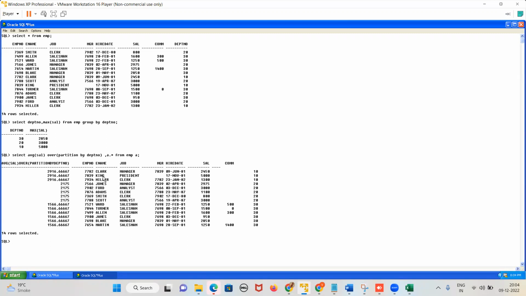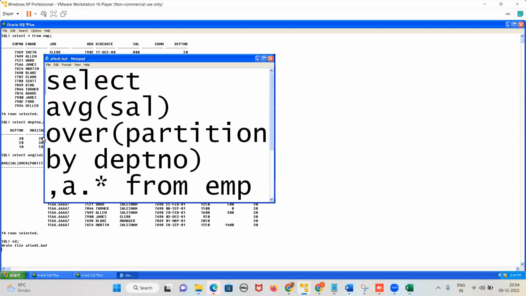See, partition by is what? It is partitioning the record. Group by is also partitioning. But here only one record is coming, right? Department wise maximum salary. So for this department, what is the maximum salary? For this department, what is the maximum salary? For this department, what is the maximum salary? But here what is happening?